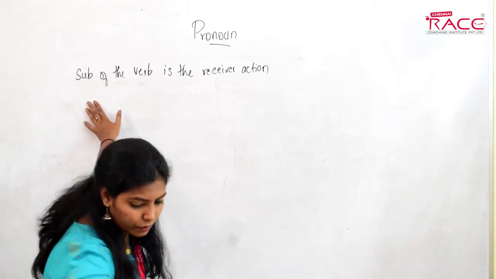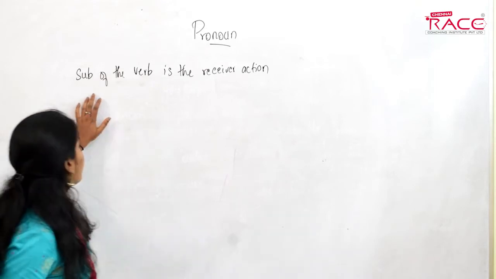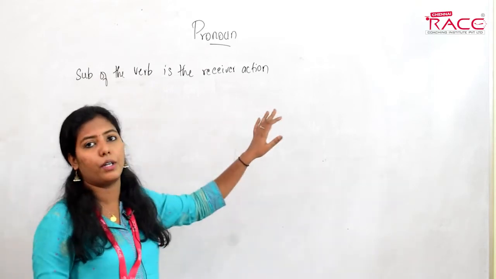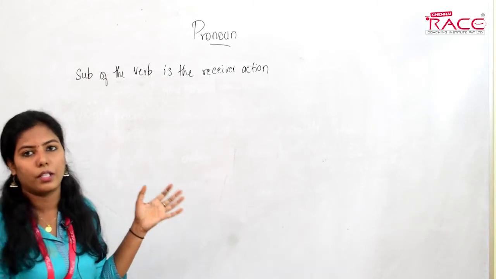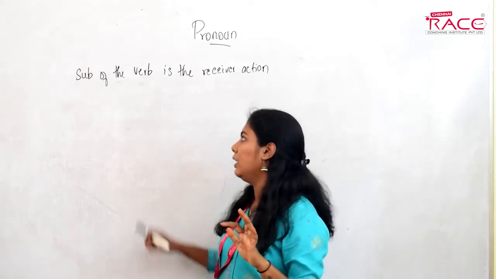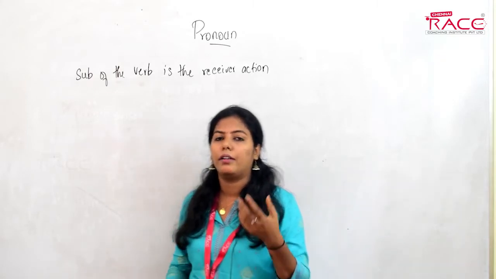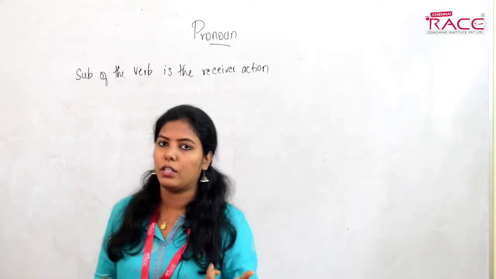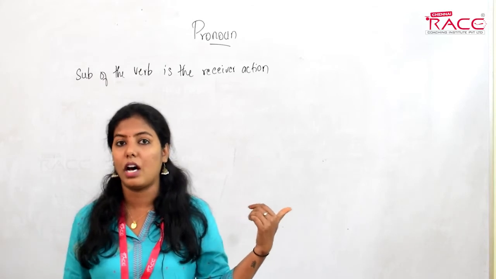When the subject of the verb is the receiver of the action, we always use a reflexive pronoun with the subject, especially if the verbs are one of the following.